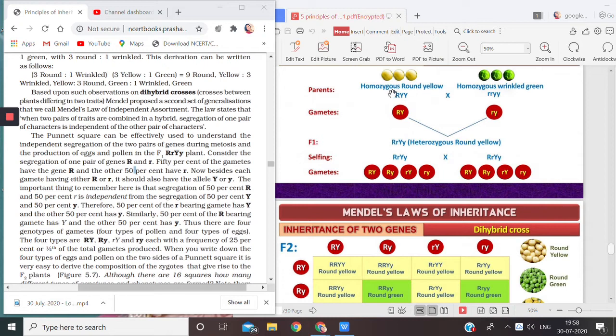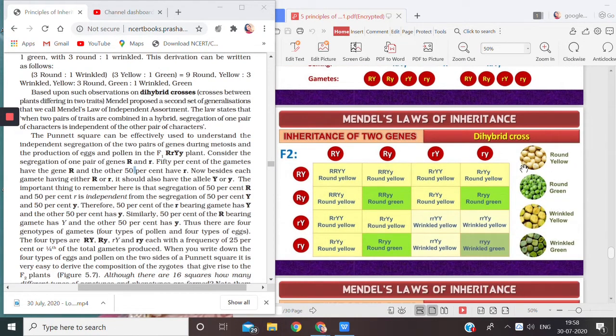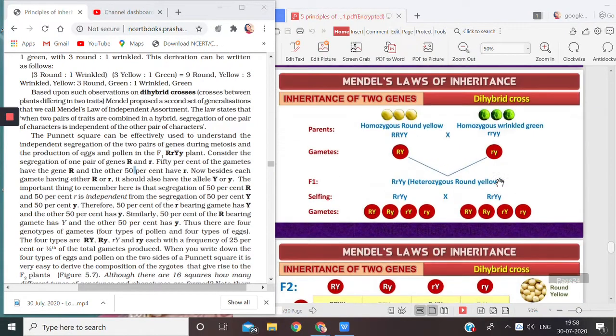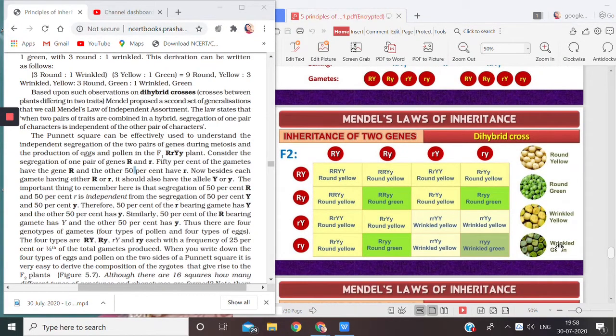It is not fixed that if a seed is round, then it will always be yellow. It is not fixed because you have seen the result. It is not that round seeds will always be yellow. Round seeds can be green also, right? Similarly, it is not fixed that all wrinkle seeds will be green. You have seen wrinkle seeds are green, and there are some wrinkle seeds which are yellow also. So how did this result come? Why did we get this result?